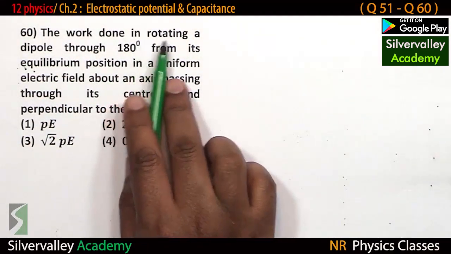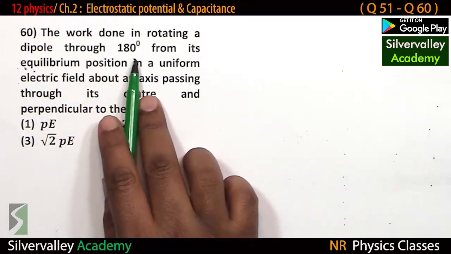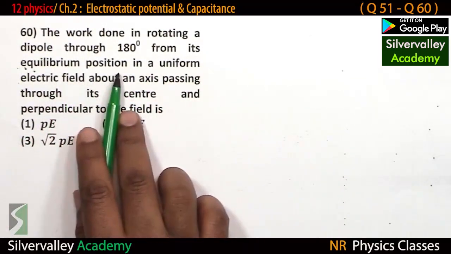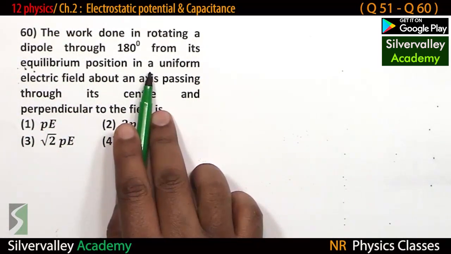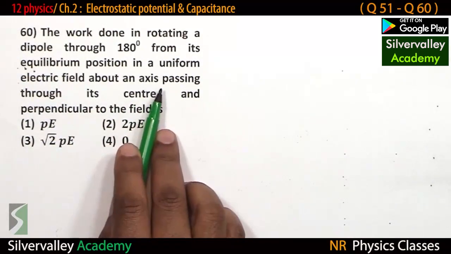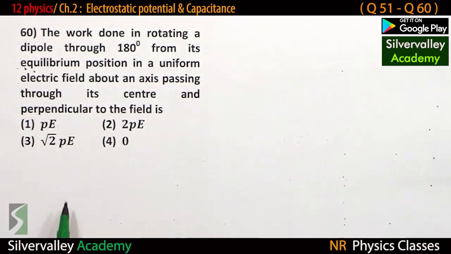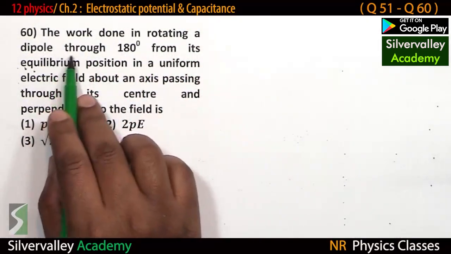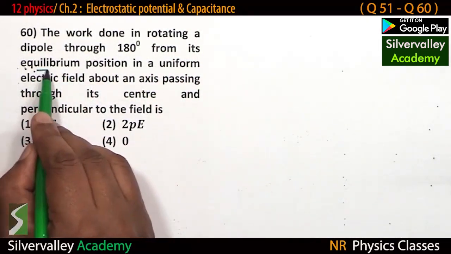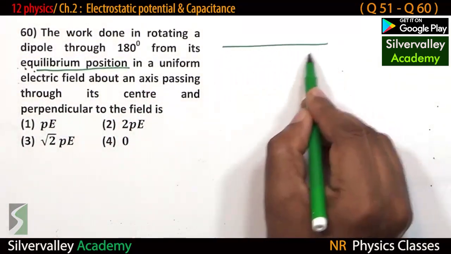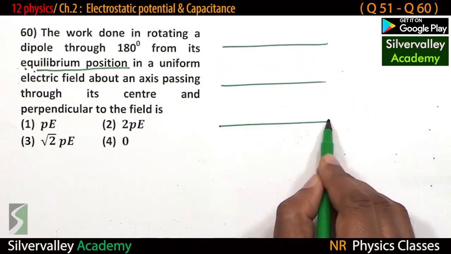The work done in rotating a dipole through 180 degrees from its equilibrium position in a uniform electric field, about an axis passing through its center and perpendicular to the field, is what? So this is the electric field.